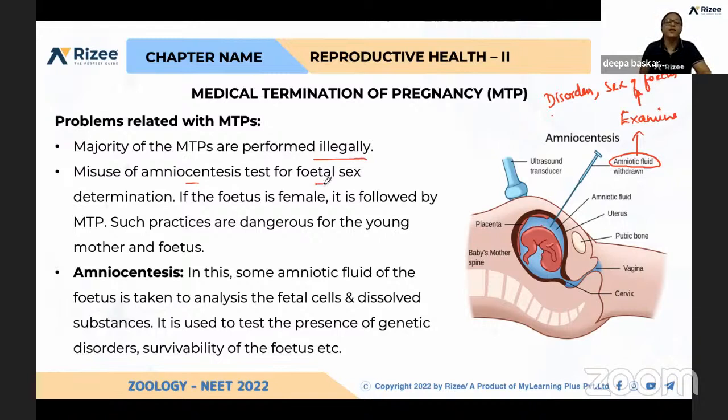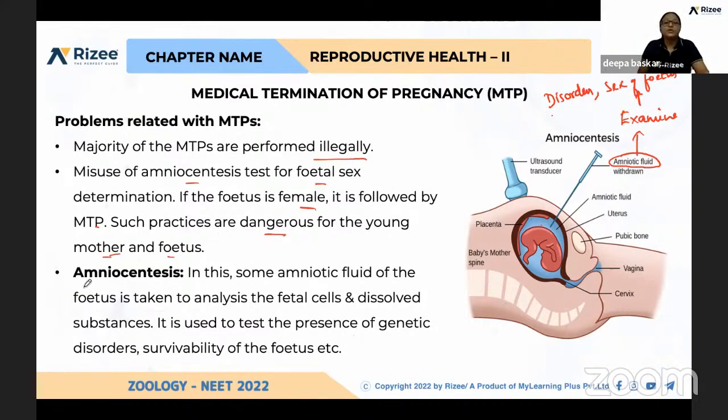If it is a female fetus, many of those who don't want a female child will go for medical termination of pregnancy, that is induced abortion. If the fetus is female, it is automatically followed by MTP. Such practices are dangerous for the young mother and fetus. If they do it only once, it is not an issue. But if they face pregnancies again and again without taking any contraceptive measures and go for MTPs, that will be very dangerous for the mother also.